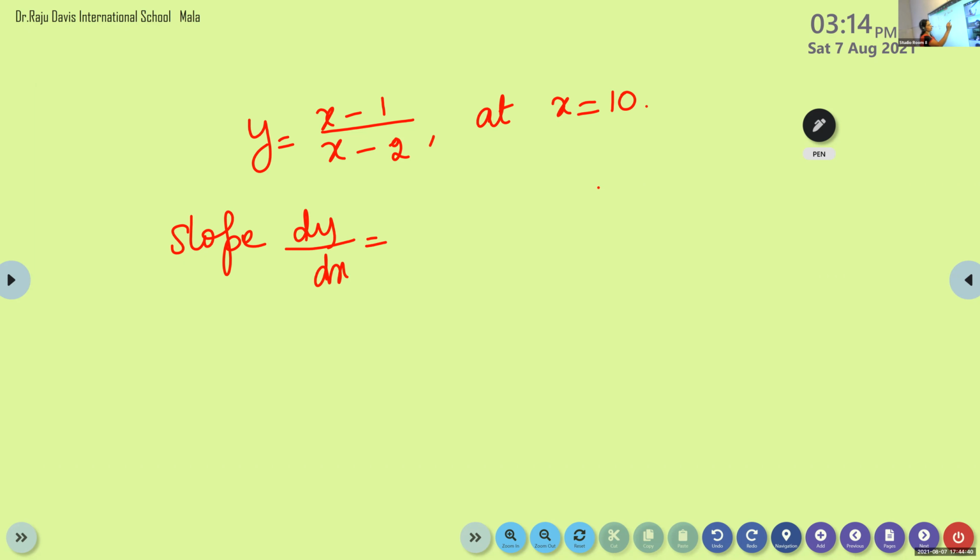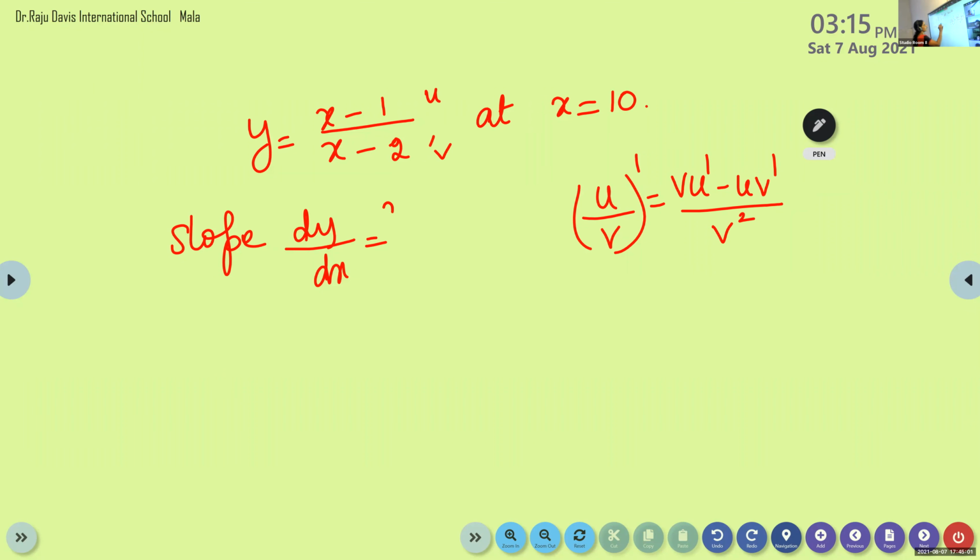What is the quotient rule? u by v the whole dash is equal to v into u dash minus u into v dash by v square. So the numerator we can take as u, the denominator as v.